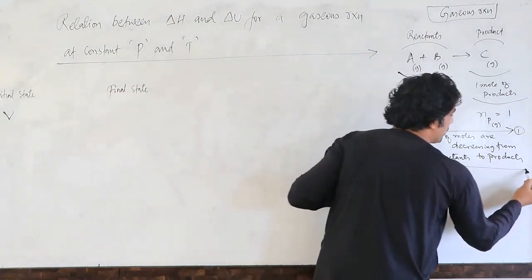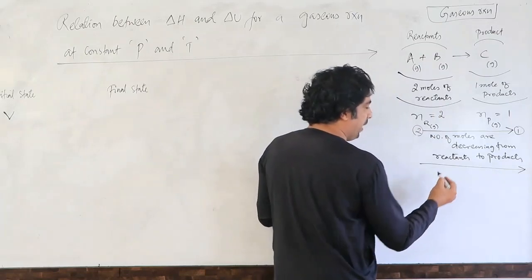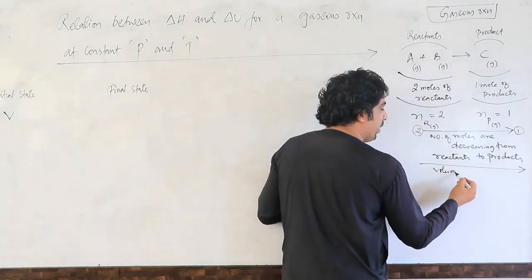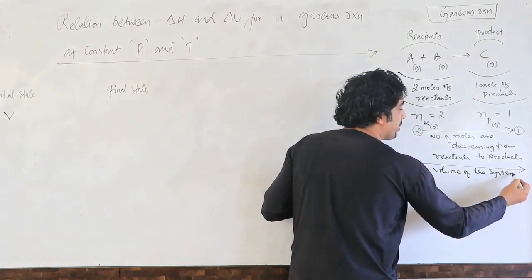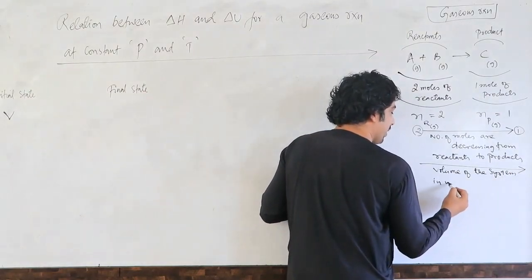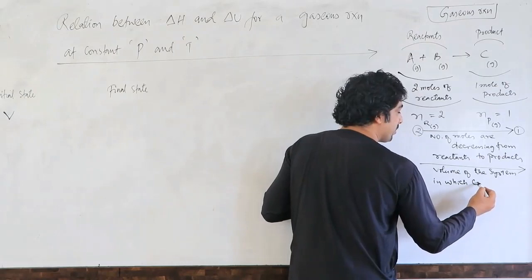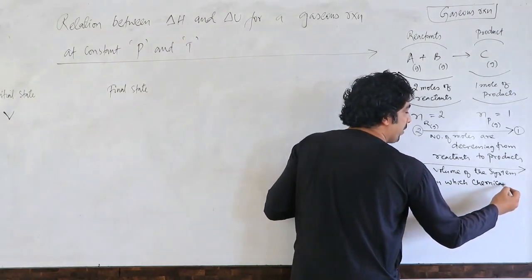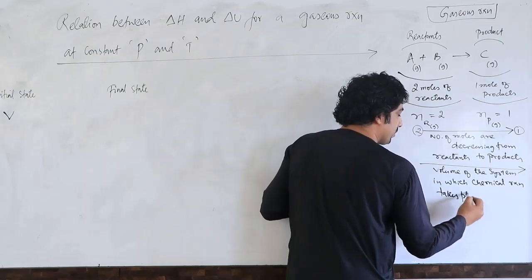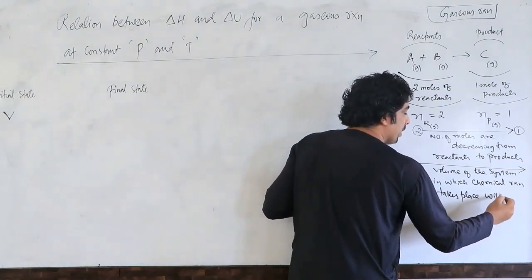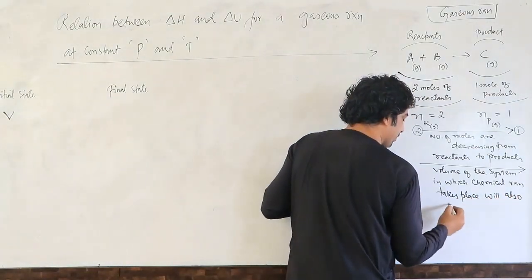When number of moles are decreasing, then what will happen? The volume of the system in which the chemical reaction takes place will also decrease.